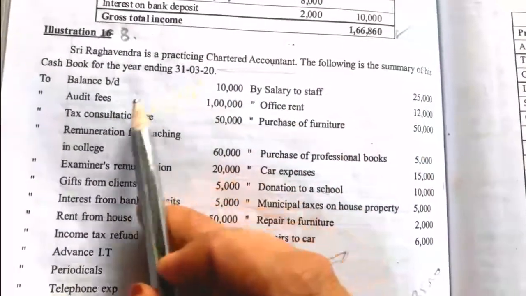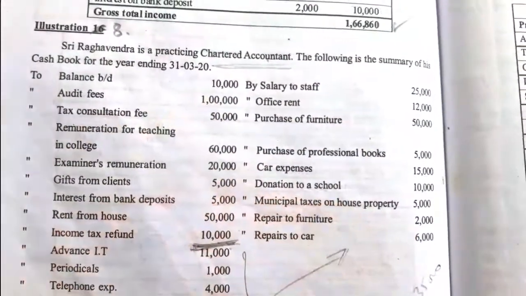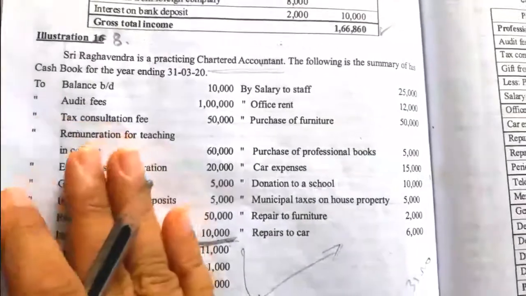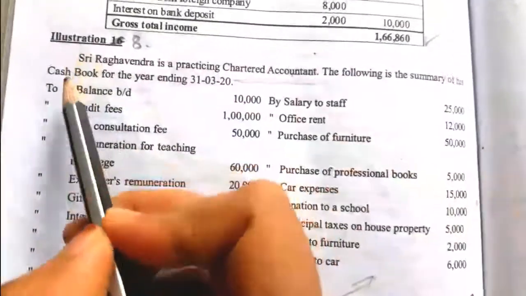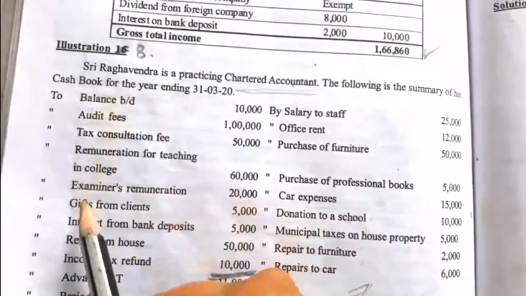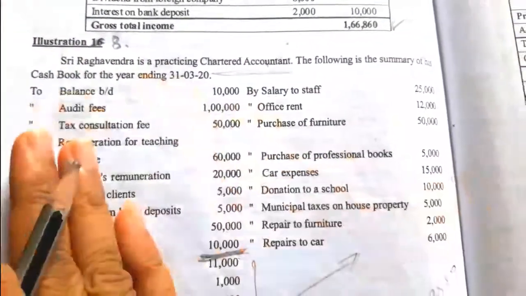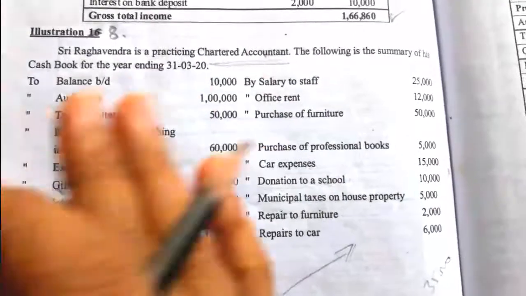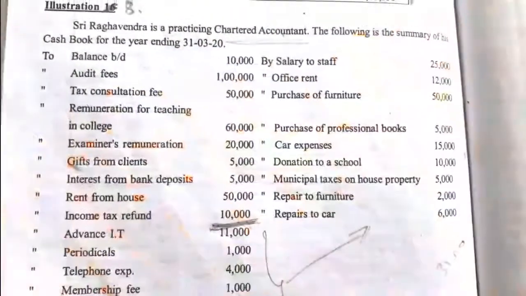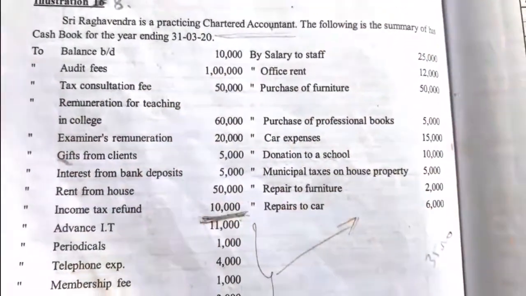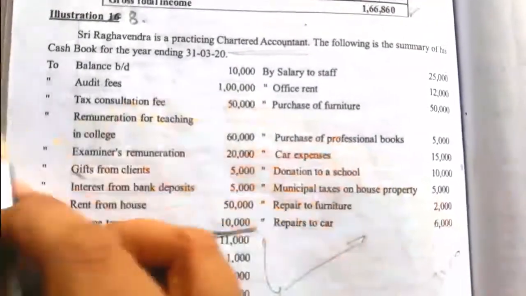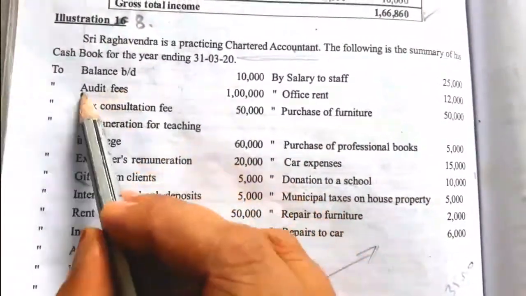First, in order to find the taxable income from profession, we have to see the receipt side of the cash book. Here they have given the receipt side of the cash book. In those receipts, you have to find only the professional related receipts. Now we'll see one by one the professional related receipts. The first one, balance brought down, is ignored. Then audit fees.